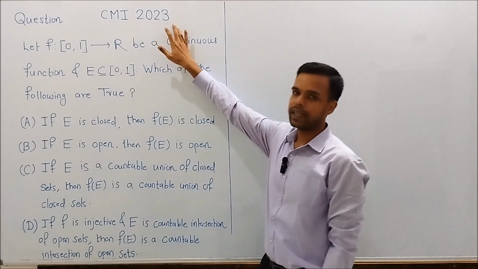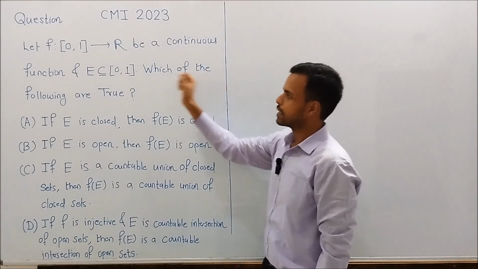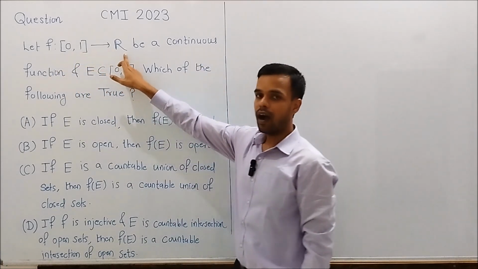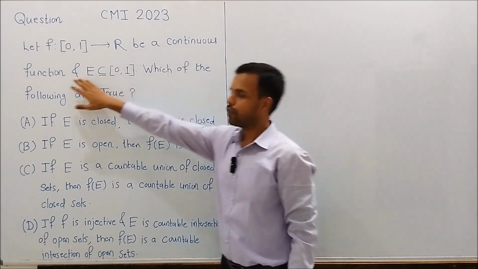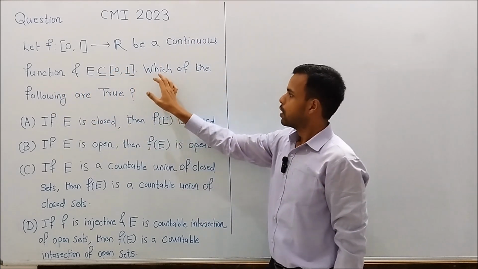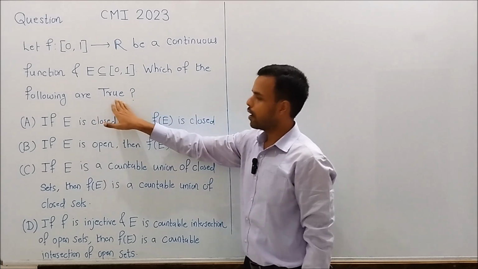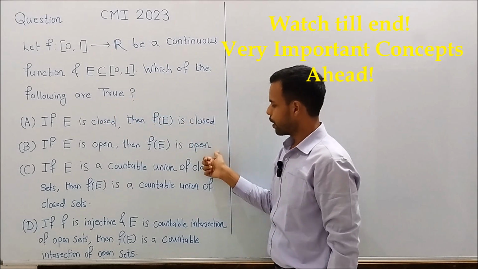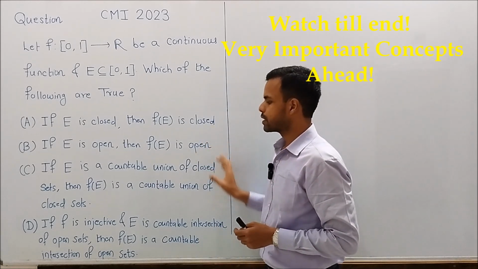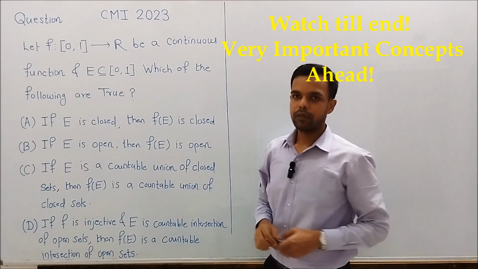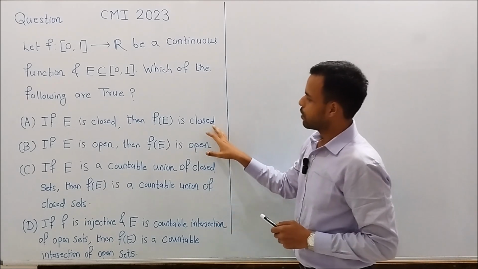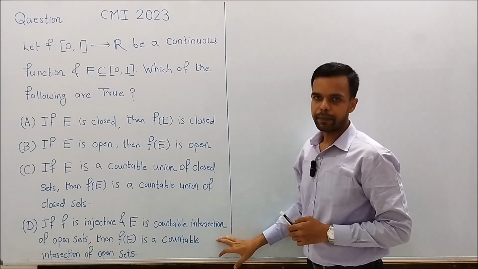Let's solve an interesting real analysis question from the CMI MSc PhD Entrance 2023 exam. The question is: let f from the closed interval [0,1] to R be a continuous function and E a subset of the closed interval [0,1]. Which of the following statements are true? We have been given four different statements and we have to verify which of these are true. So let's begin the solution. We will examine each of these statements one by one.